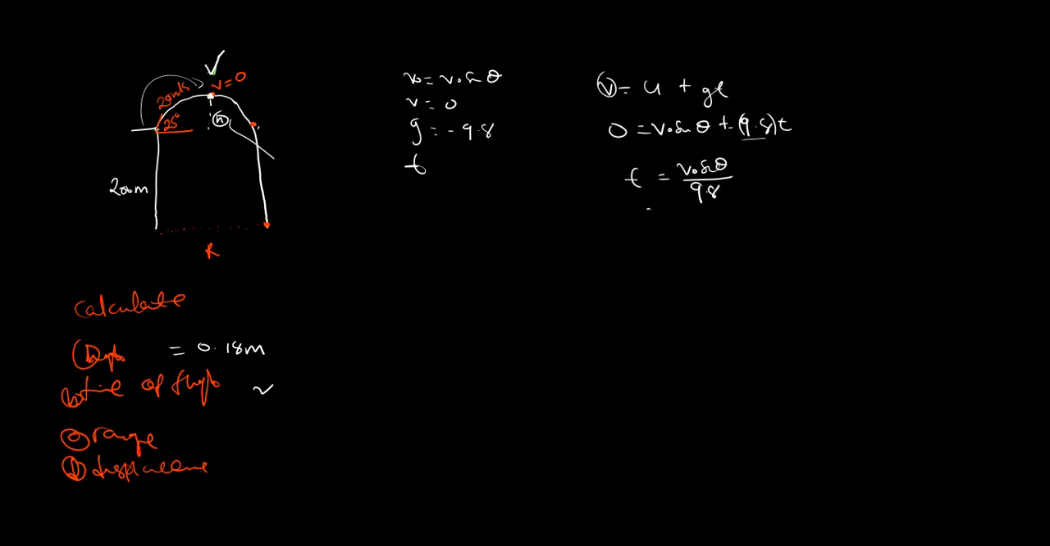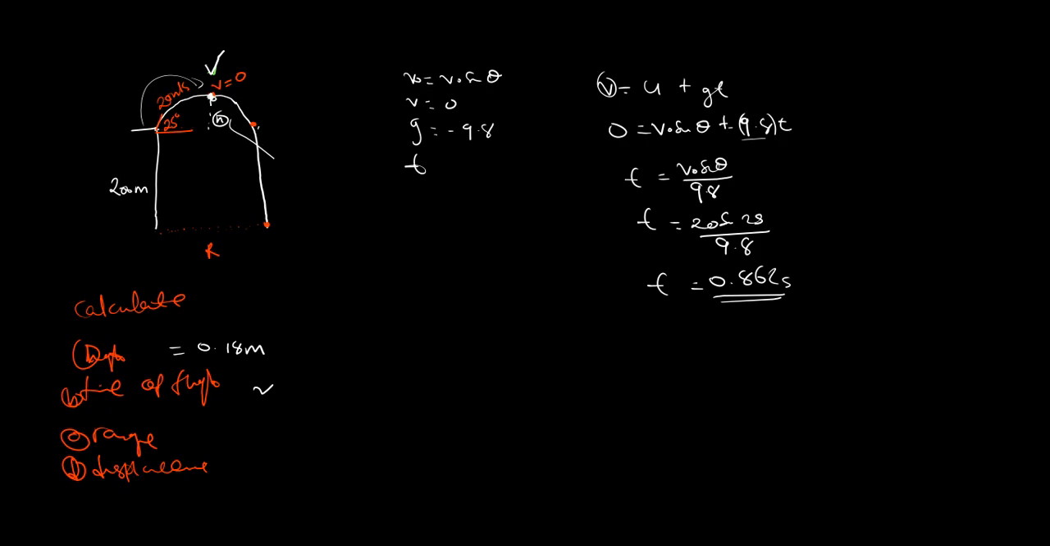Now my time will be 20 sine 25 over 9.8. When you punch that on your calculator, for me it is giving 0.862 seconds. That's the time it took to reach that maximum, so this was just the time taken to reach this maximum point.